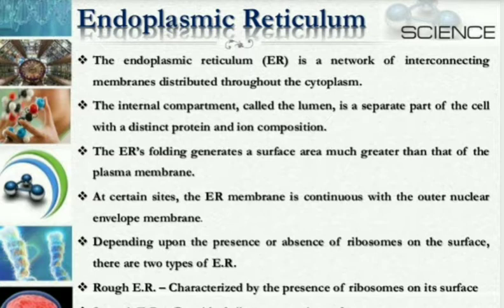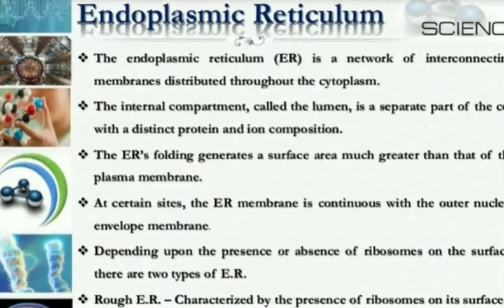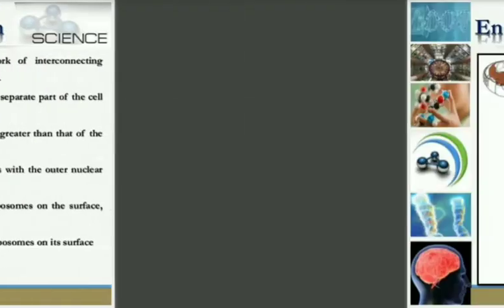Endoplasmic reticulum, I have told that it is the network of interconnecting membranes which are distributed throughout the cytoplasm. And I have told you that there are two types of endoplasmic reticulum present.